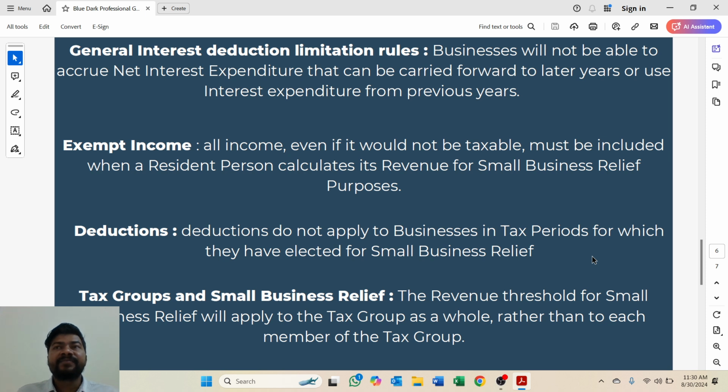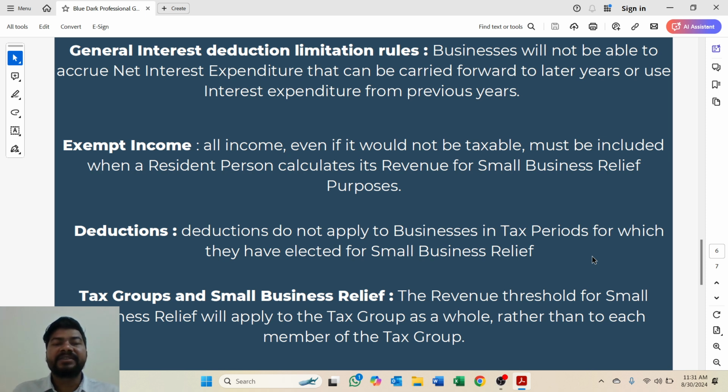Other is deductions. Corporate tax allows the deduction for business expenses which are related to businesses. Since a small business relief treats the taxable person as having no taxable income, they don't need to calculate taxable income. So why do we give a deduction for business expenses? That's why these deductions are also not applicable to a small business relief.